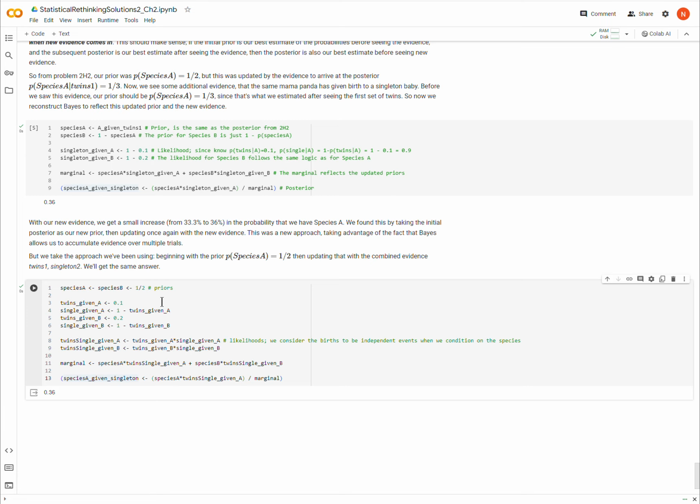So again, what's important here is that when we have independent events, independent observations, independent experiments, we can go through Bayes either way. We can either throw all of that evidence in at once, which is the approach that we took here in this second approach, or we can go forward one observation, one experiment, one piece of data at a time. Either way is equivalent as far as Bayes is concerned.